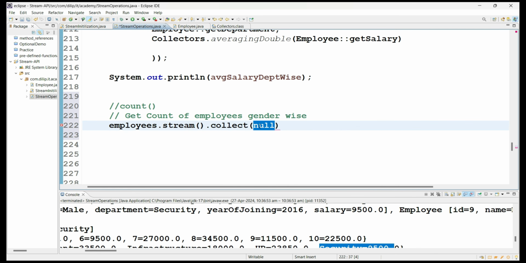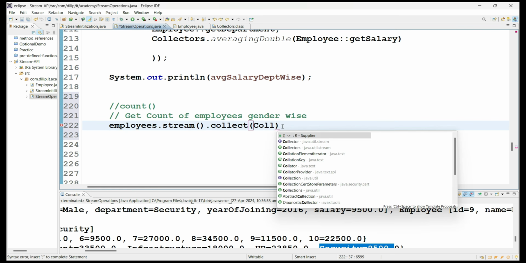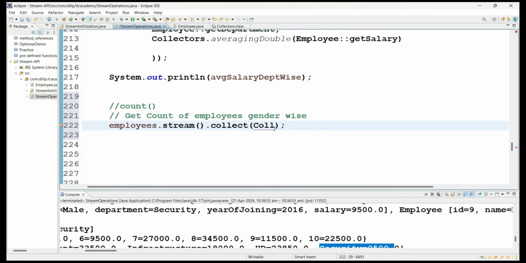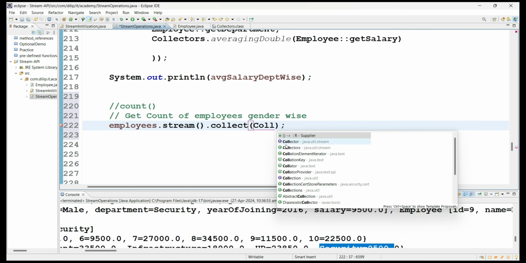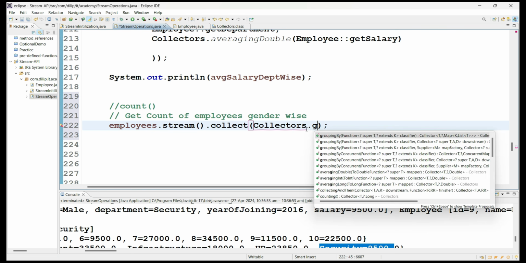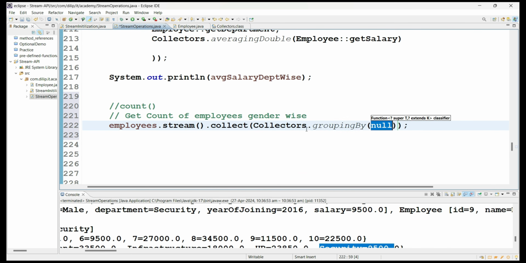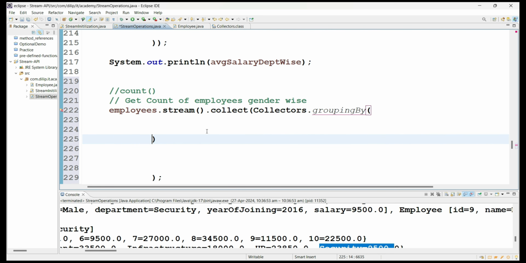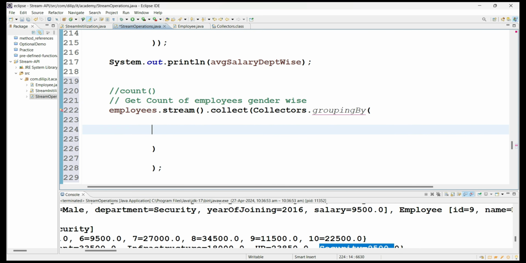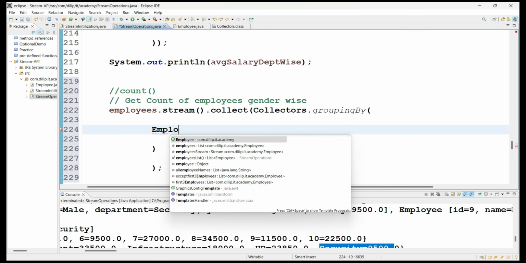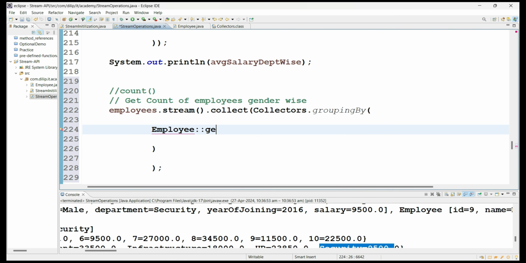So you have to collect, and here, let me put it as a terminal method, inside the collect method argument I am using Collectors.groupingBy. Why are you using groupingBy? Because we have to group gender wise, and then we have to find the count. So first you have to group based on the employee gender.